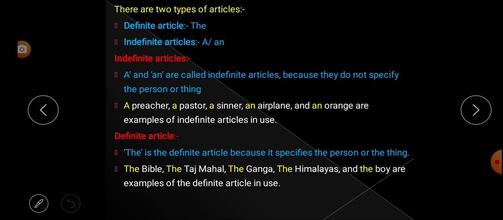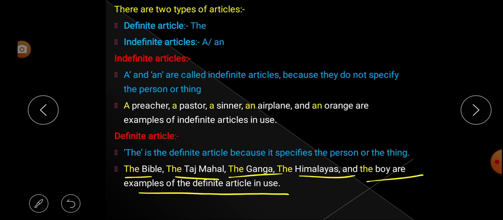The second is the definite article. The is the definite article because it specifies the person or thing. Article the is called the definite article because it specifies the particular person, place or thing. Let us look at some examples. The Bible, the Taj Mahal, the Ganga, the Himalaya and the boy are examples of definite articles in use.